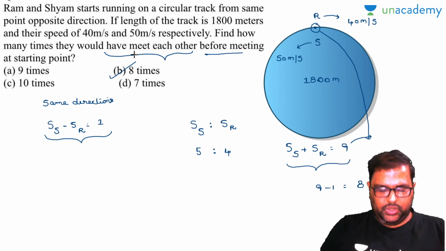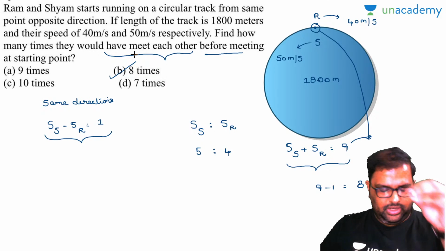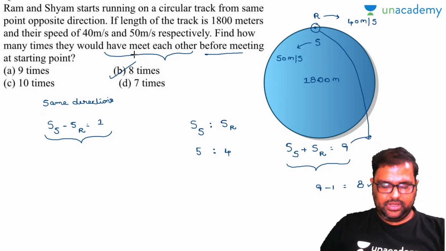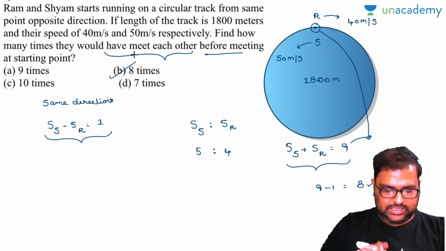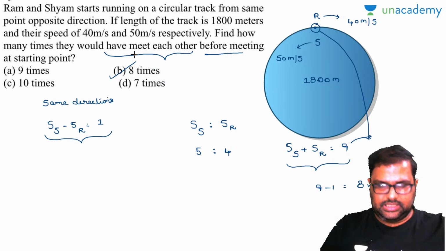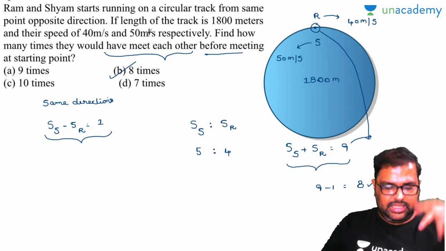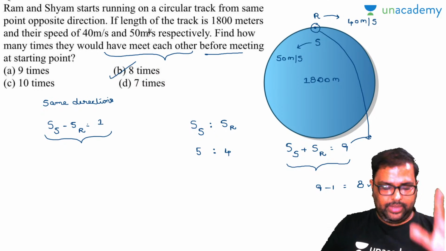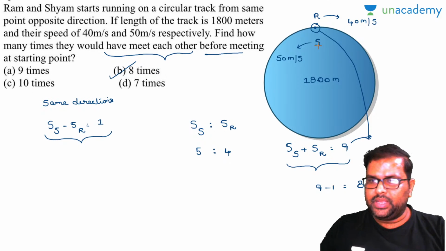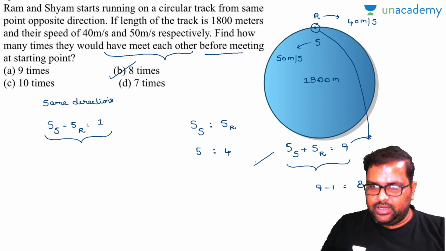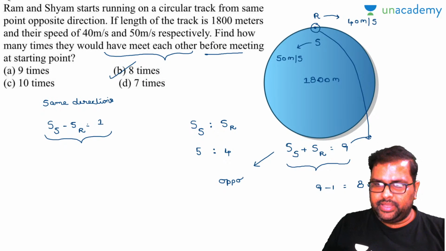Sampath, look, both are moving on the same circular track. So if the question asked is how many times will they meet on the circular track? Now look, this is for when they are moving in opposite directions. Take their speed ratios.